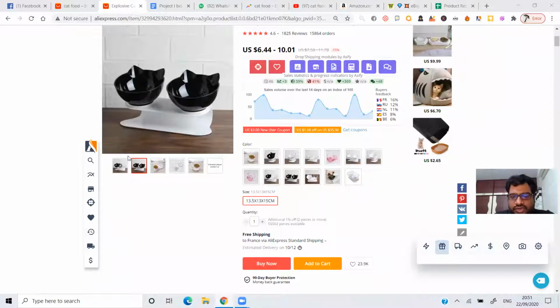If 300 plus stores already have it, wouldn't that be enough supply already? You should also understand one more point. If a store has that particular product, that store may not be advertising as well. For example, I have a store. I import a lot of products to my store, but I may not advertise.